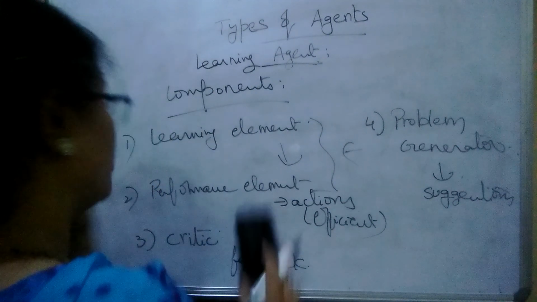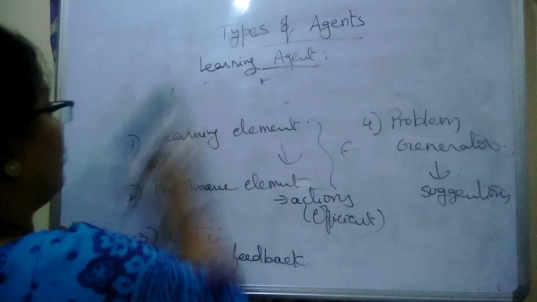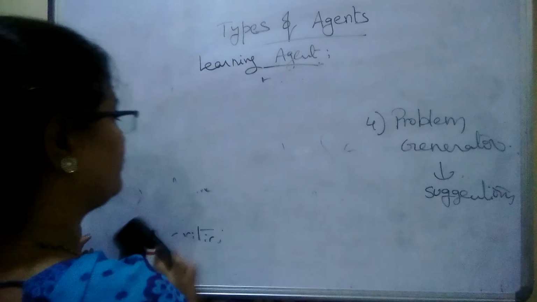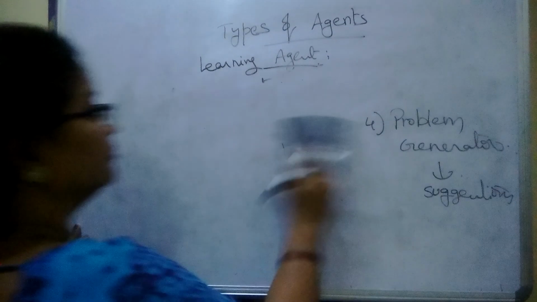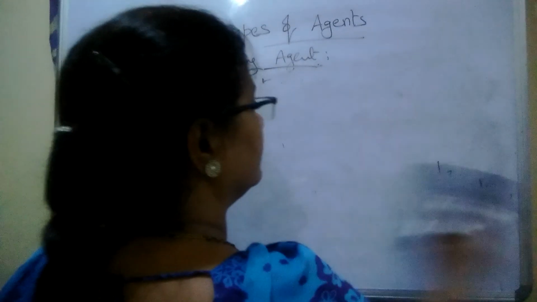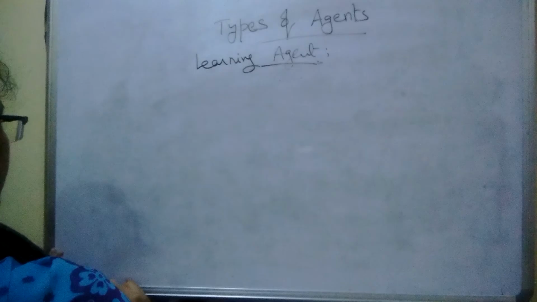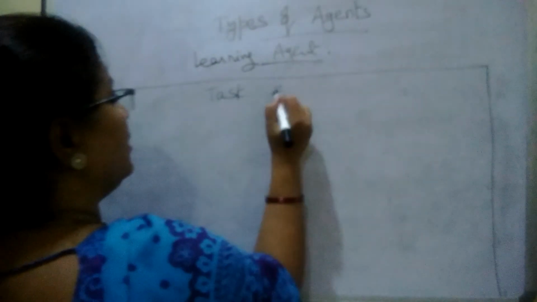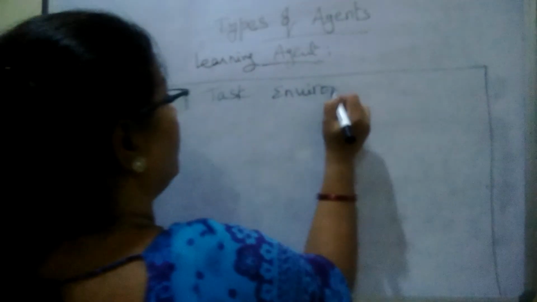Now we see the structure of the learning agent, how it looks. Same as all the previous kinds of agents, the learning agent has a task environment. Each and every agent works in one kind of environment, which is called the task environment.